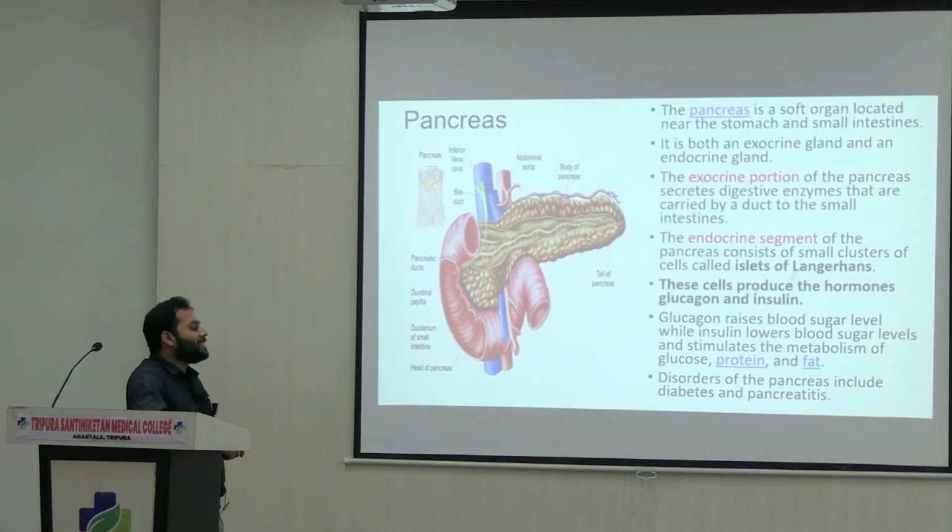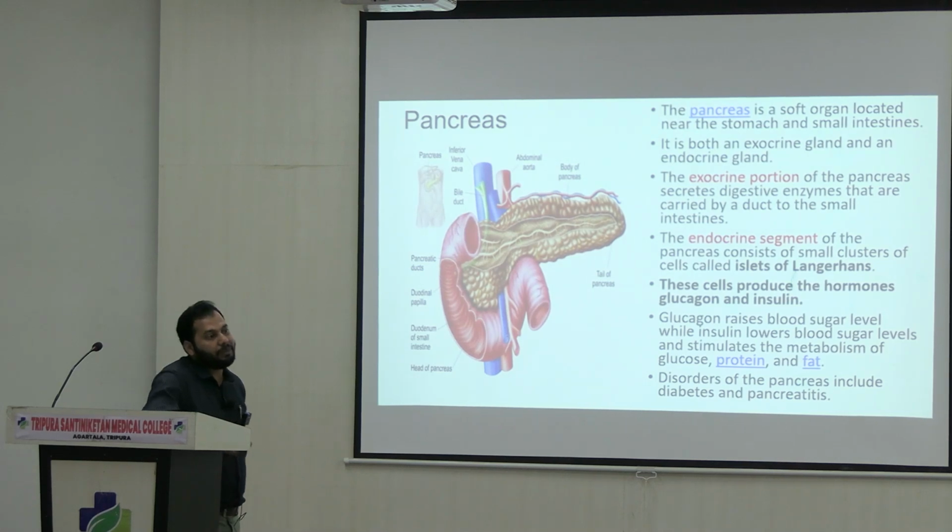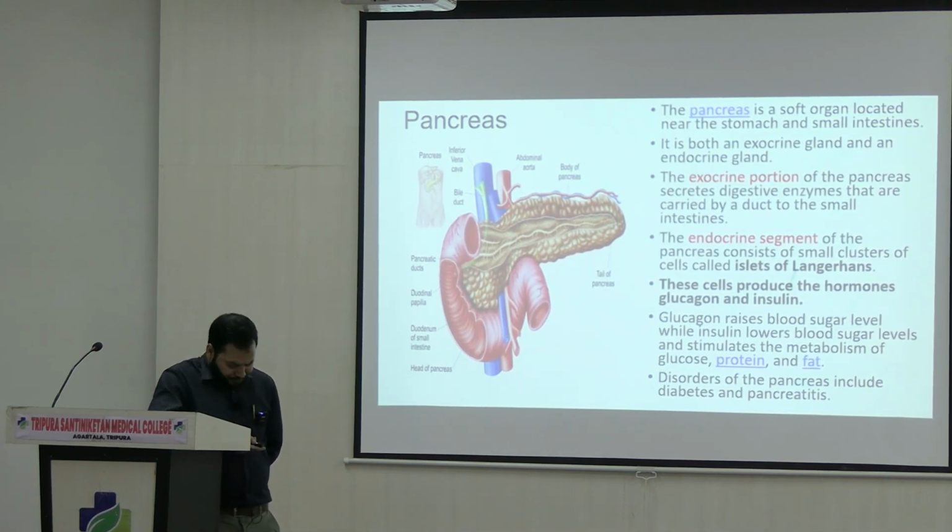There are some disorders that may happen with abnormal secretions of the pancreas. These are called pancreatitis along with diabetes. So these are some pathological conditions that may occur under certain conditions when there is either hypersecretion or hyposecretion of the pancreatic gland, right?